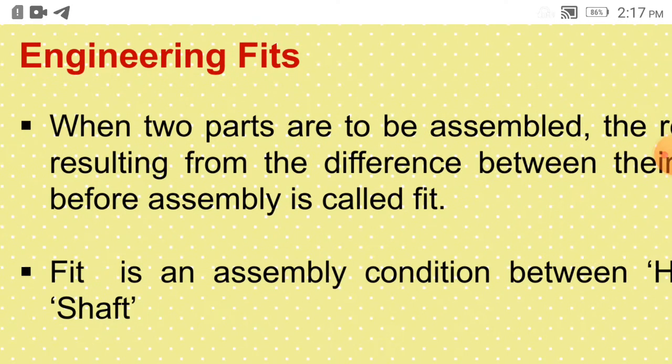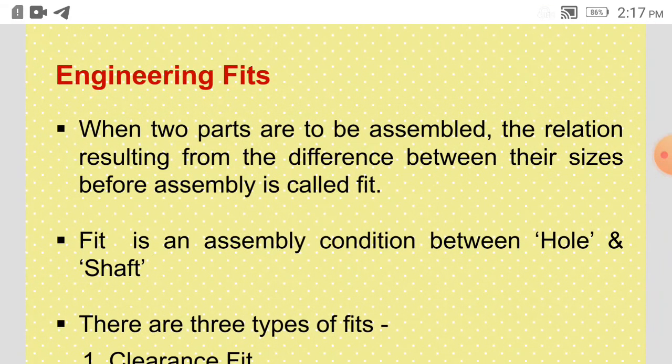Then the engineering fits, depending on the tolerances which are given, the fits are decided. So when two parts are to be assembled, the relation resulting from the difference between their sizes before assembly is called as fit. So whenever two parts are to be assembled together, the relation between them, because of the difference between their sizes, is the fit.